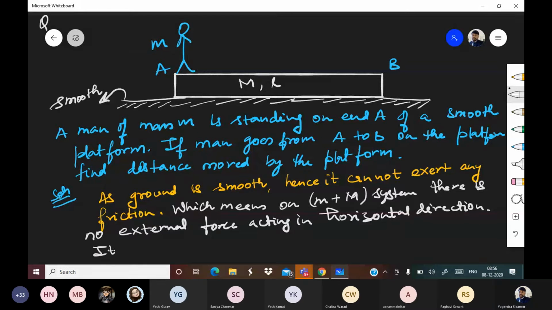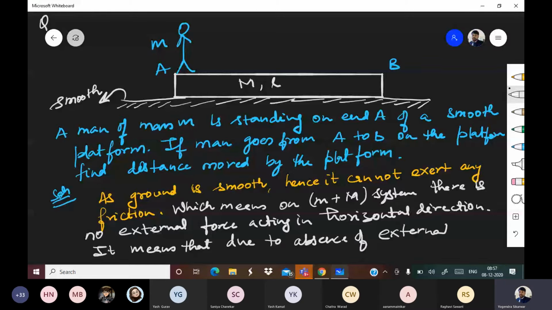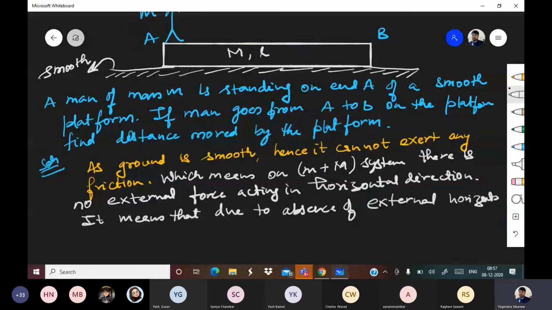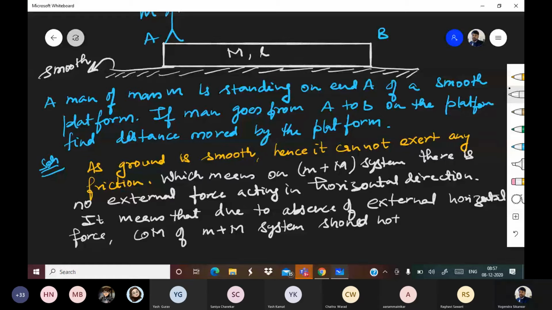It means that due to absence of external horizontal force, the center of mass of the m plus M system should not move.